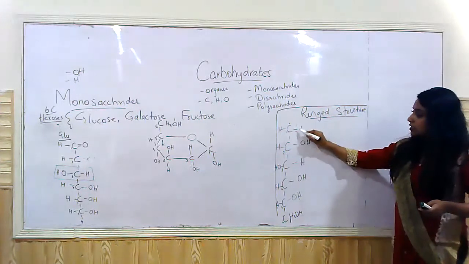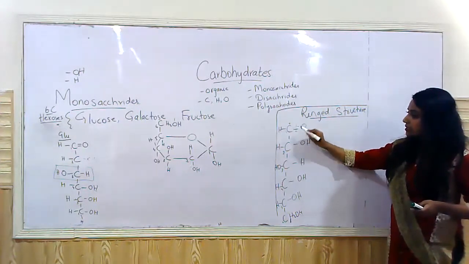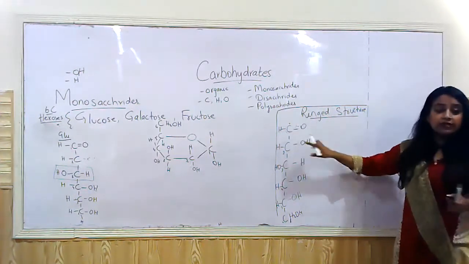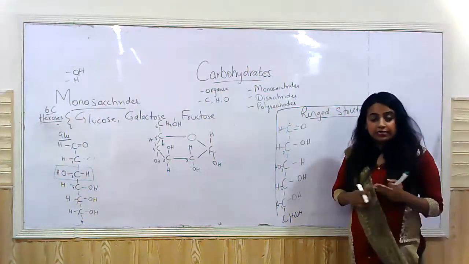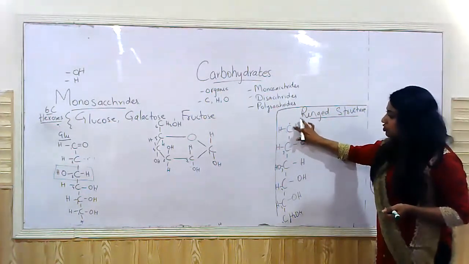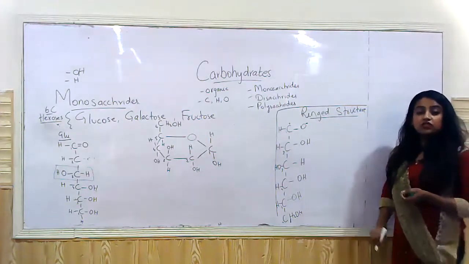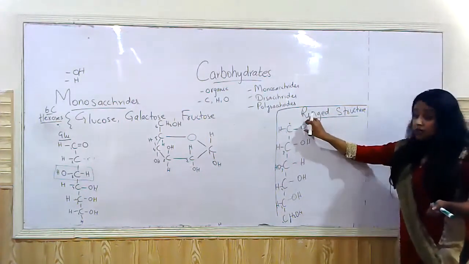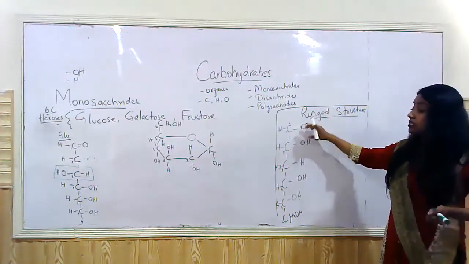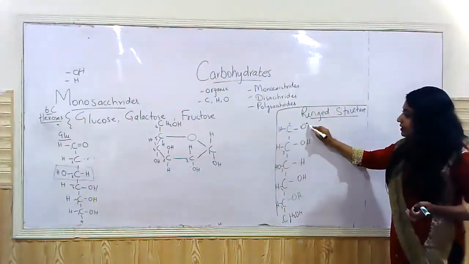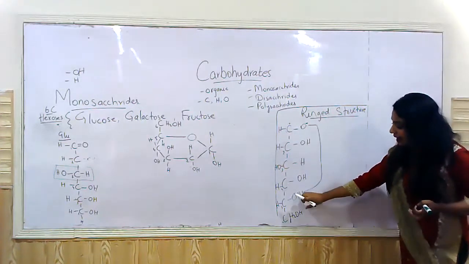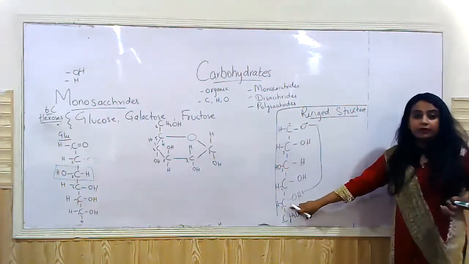So what happens? Because it's a double bond and you already know the double bond is comparatively unstable as compared to a single bond, this shared pair of electrons is transferred to the oxygen. Oxygen gets a negative charge. Now because it has a negative charge, it's able to attack other atoms. It attacks hydrogen and removes hydrogen from carbon number 5.